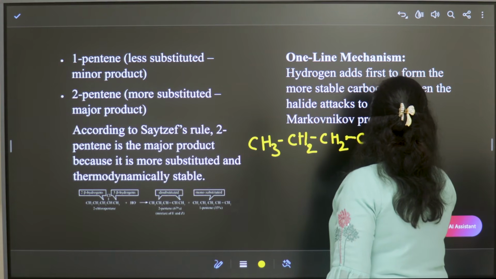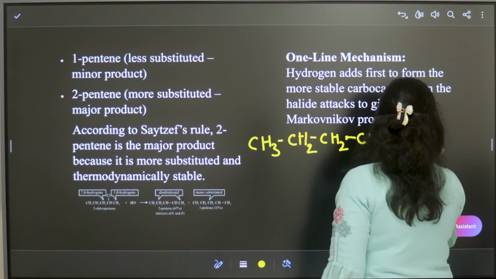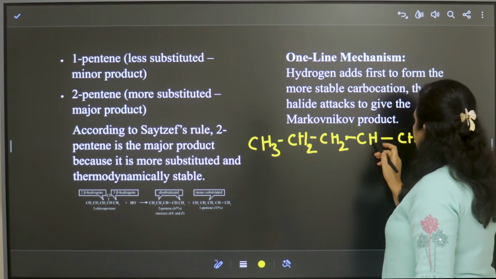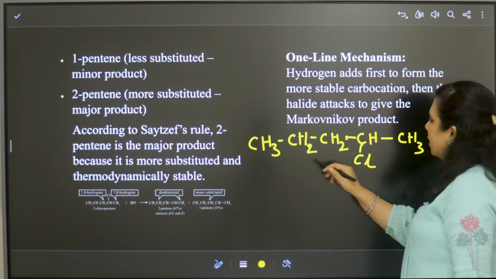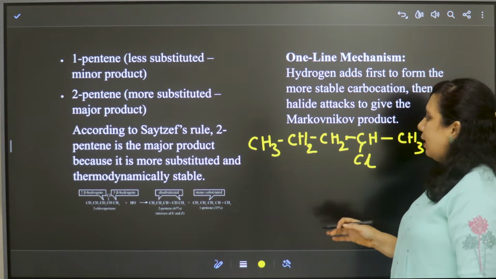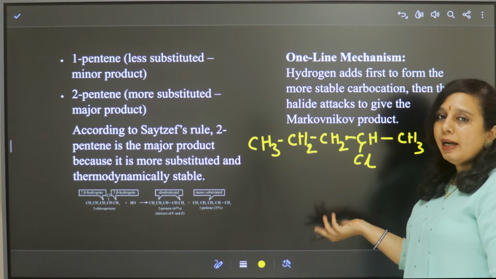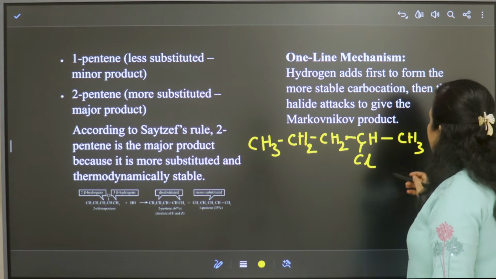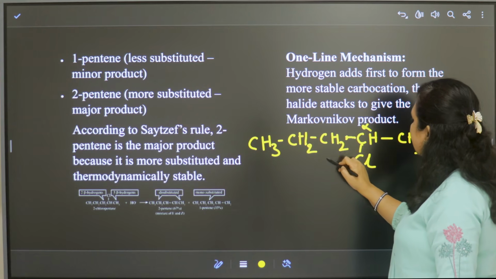Here we have chlorine and this is CH. This is 2-chloropentane. After addition of alcoholic KOH, this is the alpha carbon and this is the beta carbon.